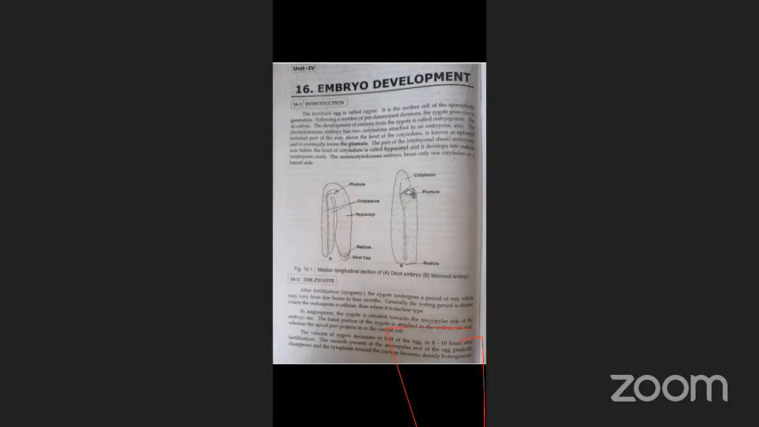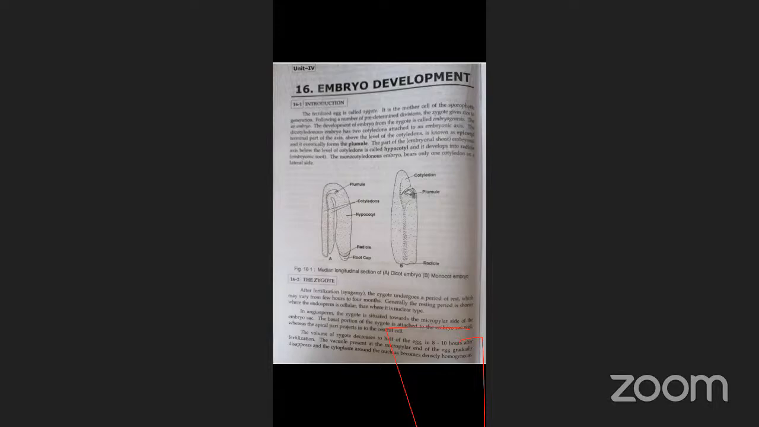Do you understand? Yes, sir. Simply, the zygote converts into an embryo, right? Clear? The development of embryo from the zygote is called embryogenesis. What is embryogenesis? The development of embryo from the zygote.